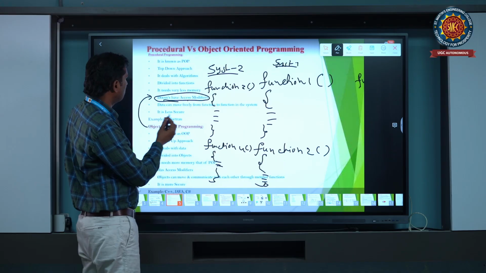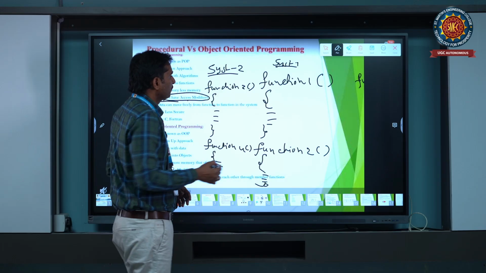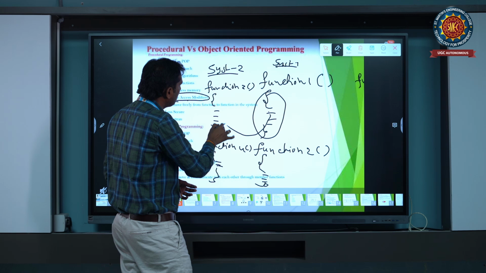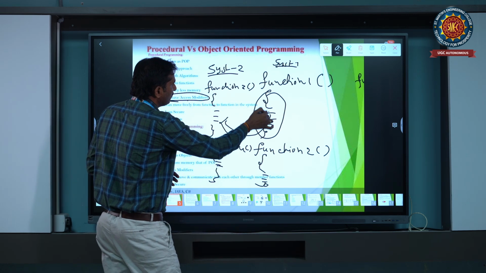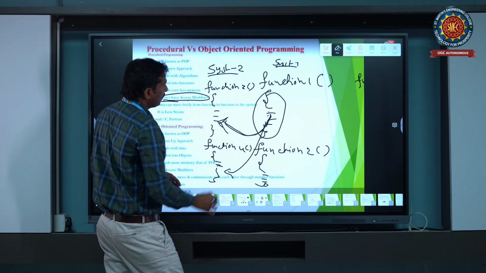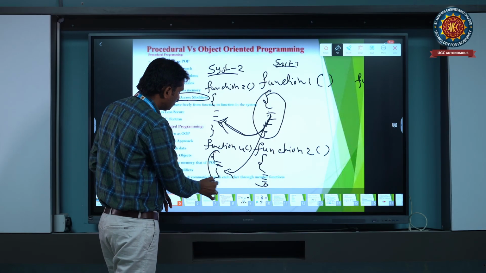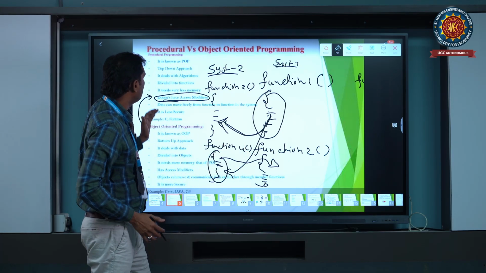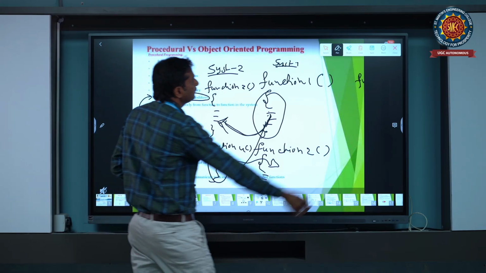What this says is that data moves freely from one function to another function across the systems. We have the data in a function, and this data can be used in another function in another system. Maybe function 1 properties can be used in function 3, and also in function 4. After that, function 4 can also be used in function 2. So this is about data moving freely from one function to another.